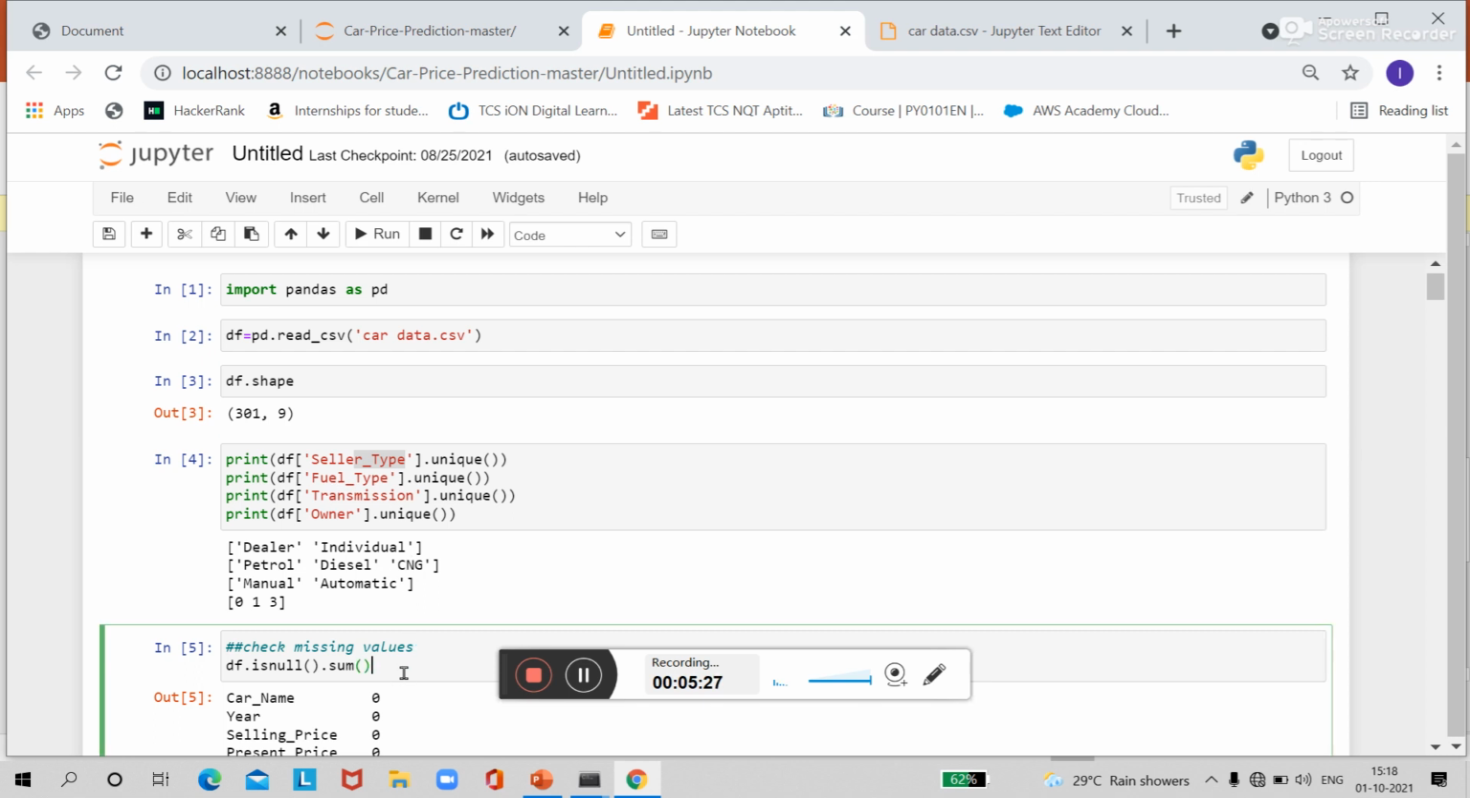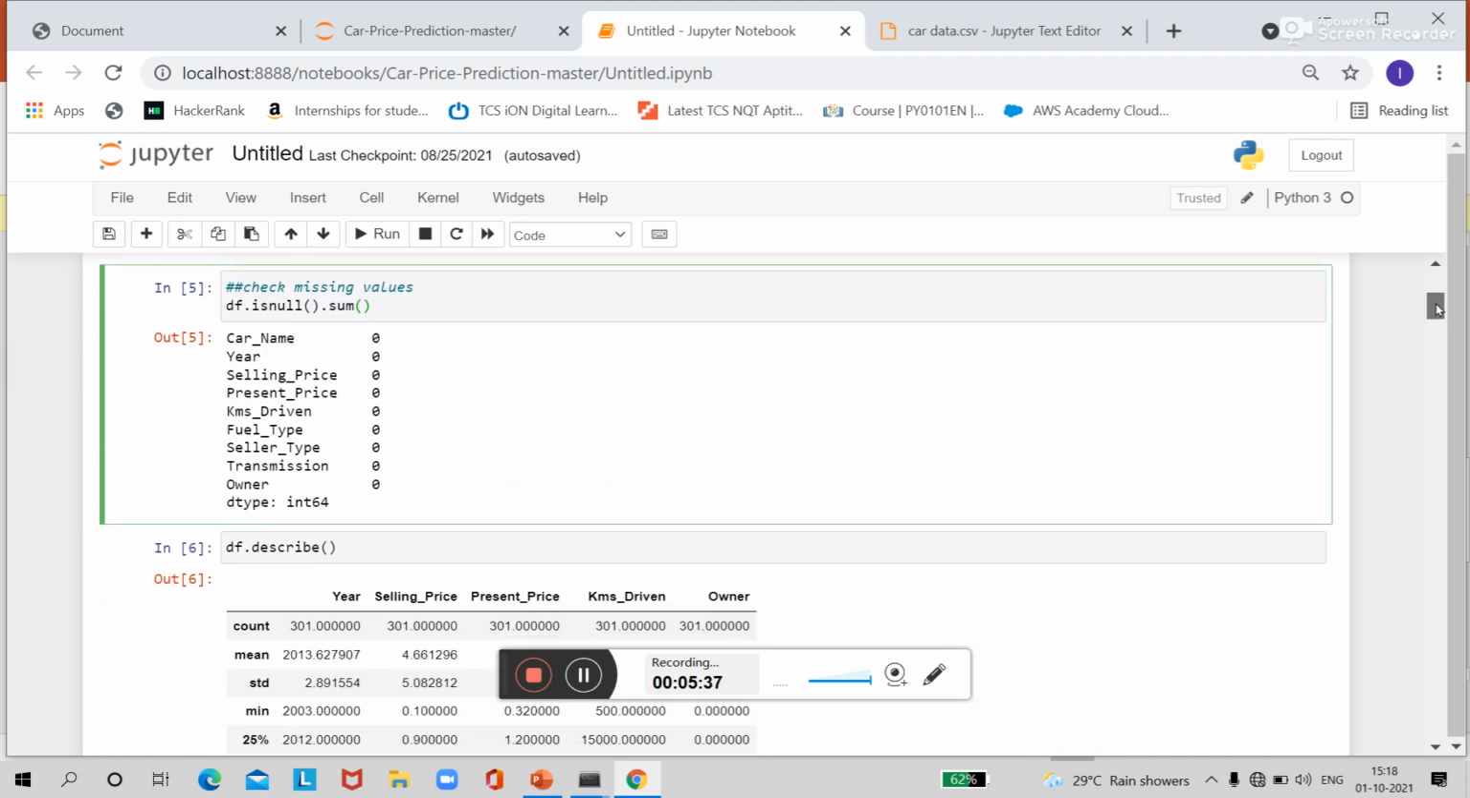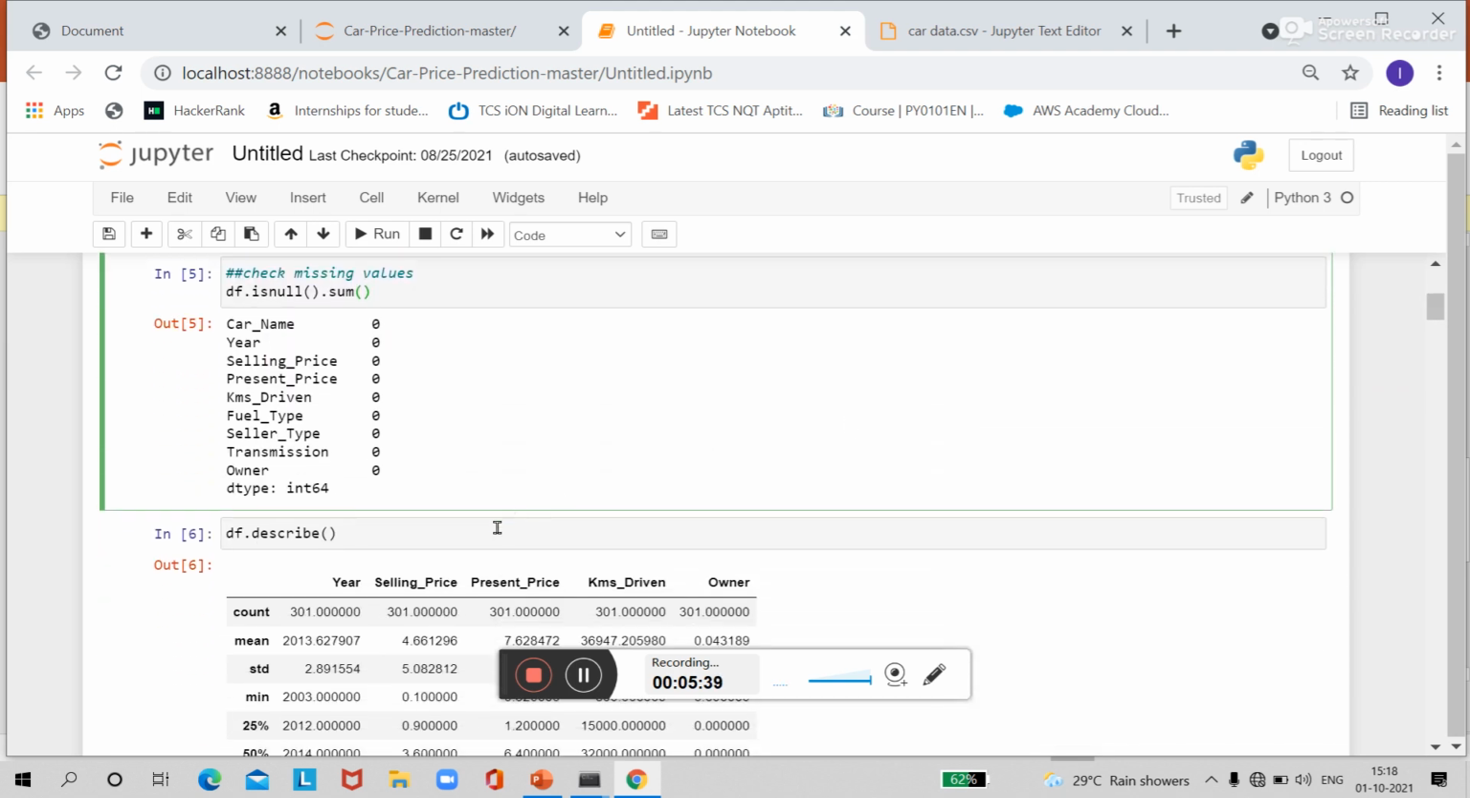Now next, we'll check for the missing values. I have used the isNull().sum() function to find out the missing values. So you can see here there are no missing values. Then I have used the describe function. This describe function gives me statistical information, that is count, mean and so on.